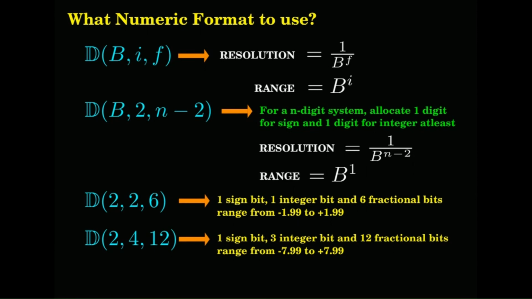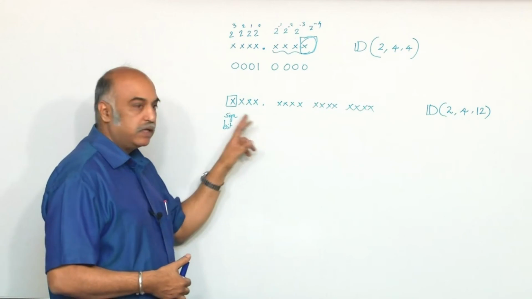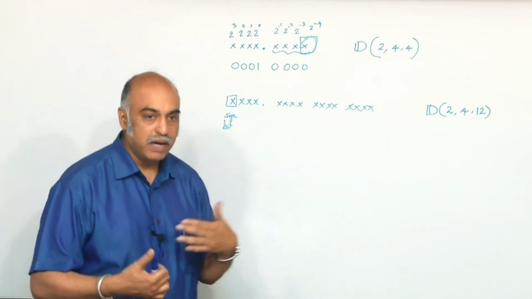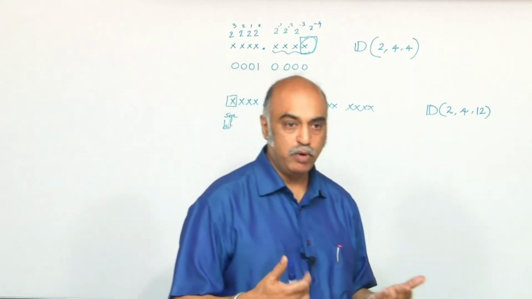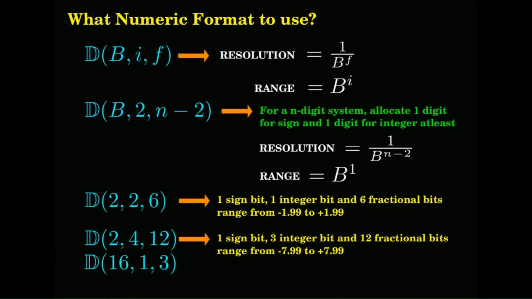Decimal equivalent. So this is actually 111.11111, implying it can go up to 8. The next addition of 0.1 would result in 8. So it can go plus minus 8 or plus minus 7.99. In hex you will represent it like this: 16, 1 comma 3.